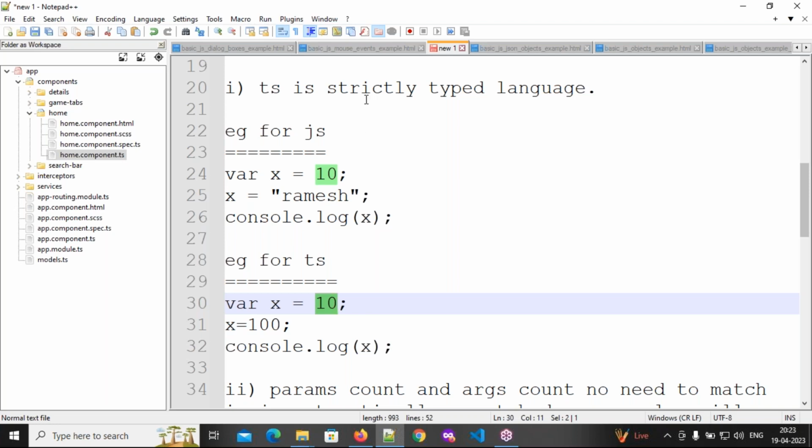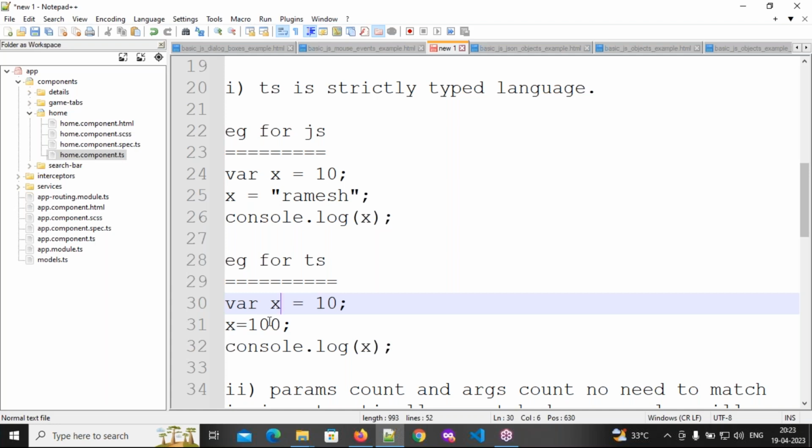Why? Because though it is a strictly typed language, there is an advantage of TypeScript. The advantage is, if you don't mention the data type, depending upon the first value, it will automatically assign the data type. For example, line number 30 and 31. Which line is the first value? What is the first value? 10. What is the data type for the 10? Number. So this x will always accept number as the data.